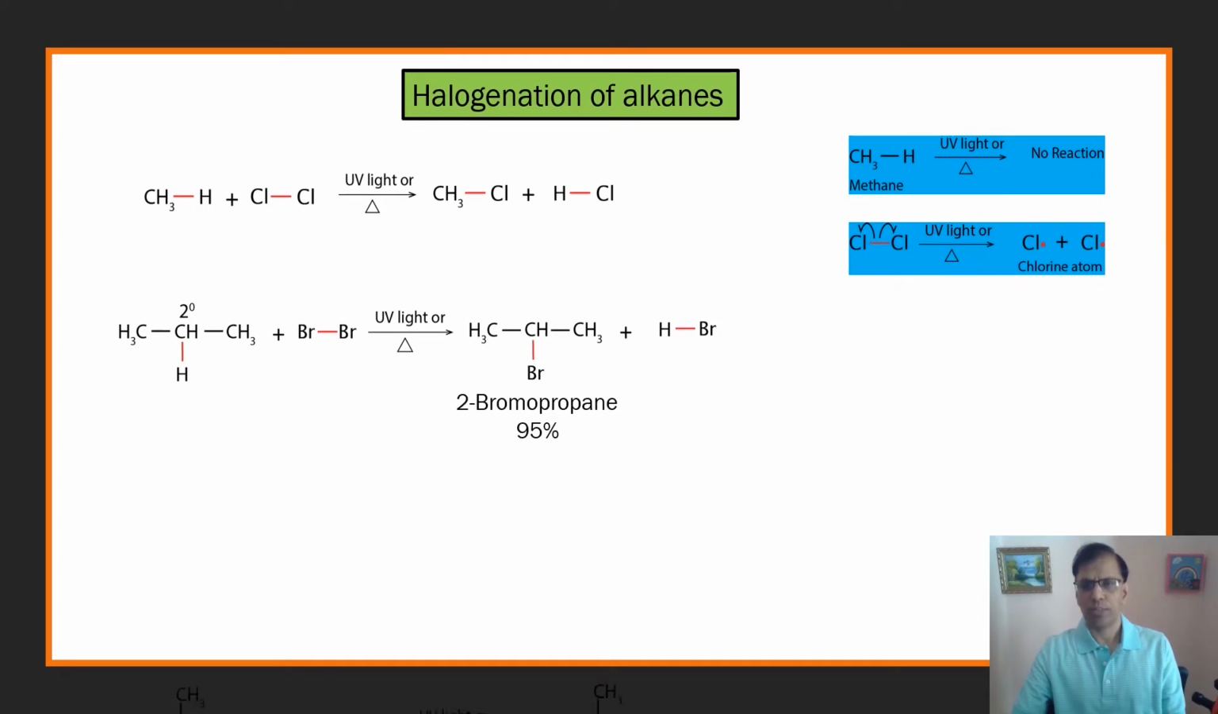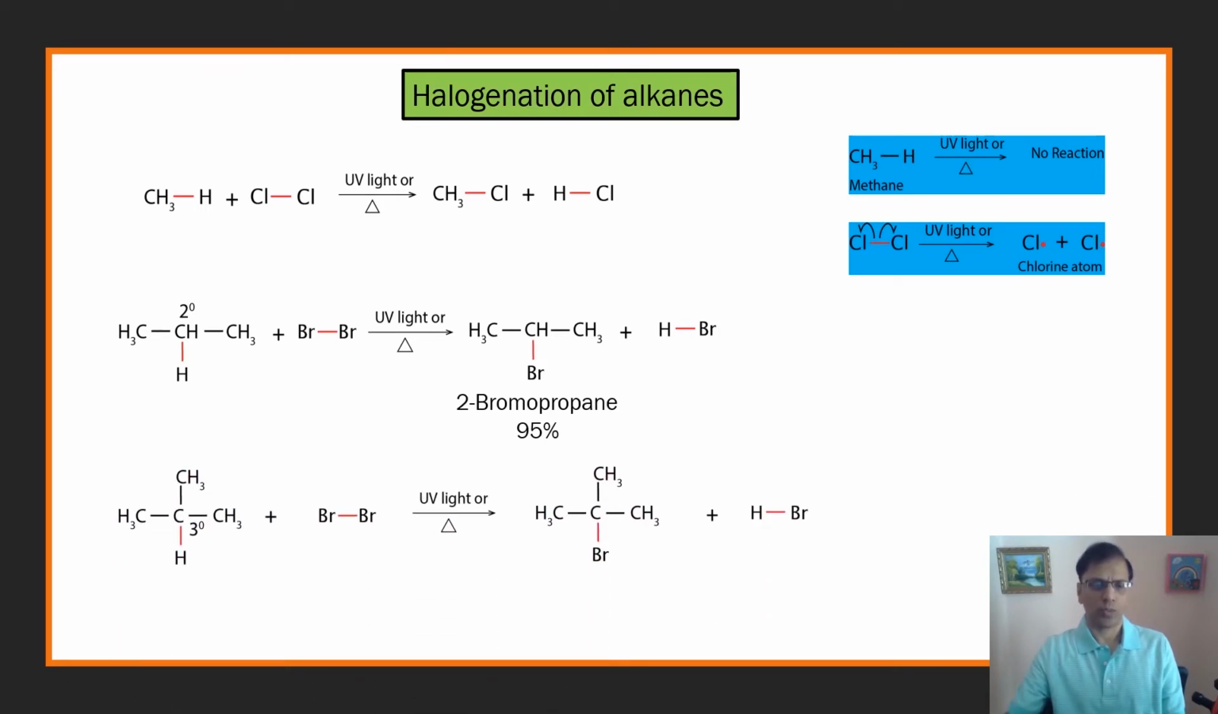So they checked it out with tertiary butane. So tertiary butane also reacts with bromine in presence of UV light to give tertiary butyl bromide and hydrogen bromide. In this case, the selectivity was very high and they got 99% of 2-bromo-2-methylpropane. And this hydrogen is a tertiary hydrogen.